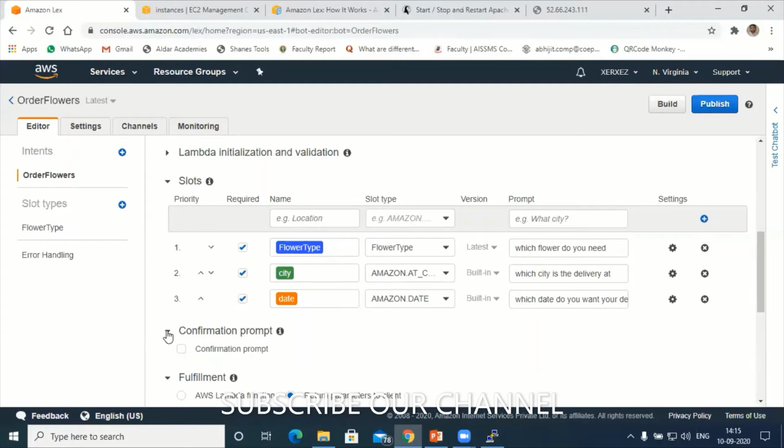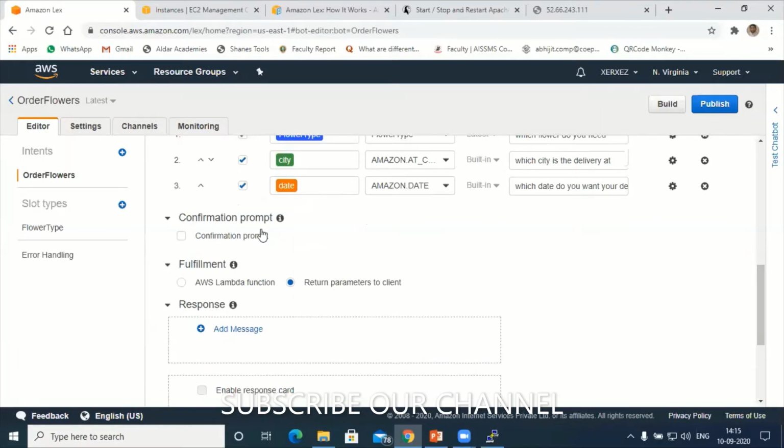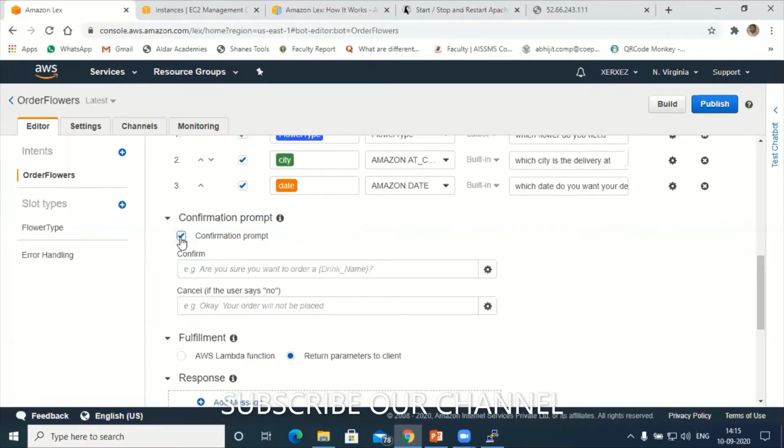Confirmation means, suppose the client is confirming the order. As a bot, I want to confirm whether the client wants to book the flower or not. Understood? That can be done using the confirmation prompt here. Hit on confirmation prompt. There are two possibilities here. Confirm, that means he is confirming the order.